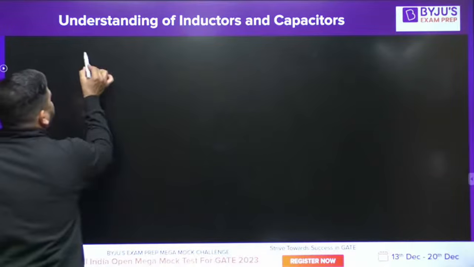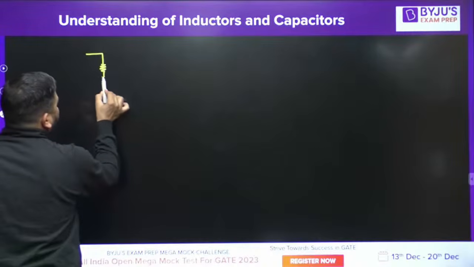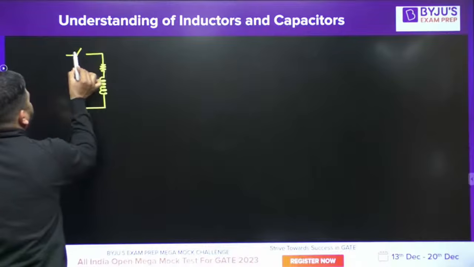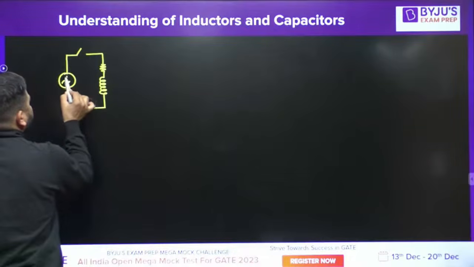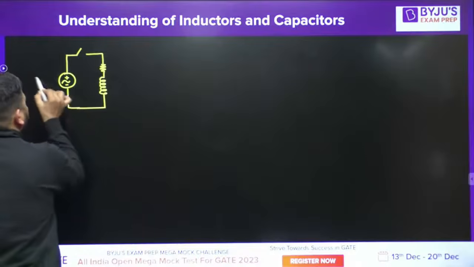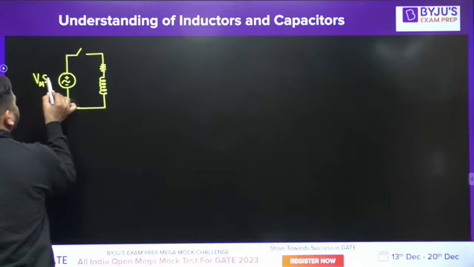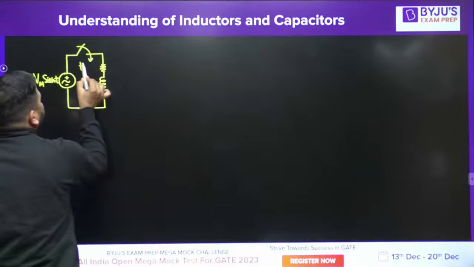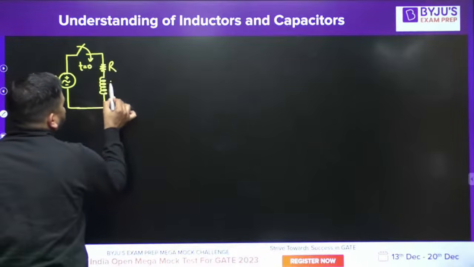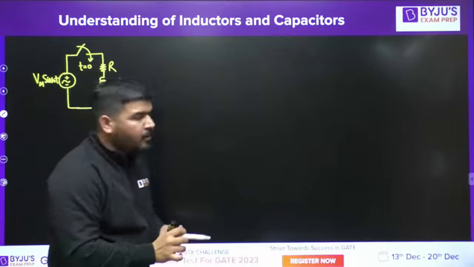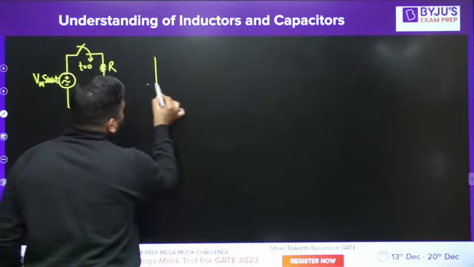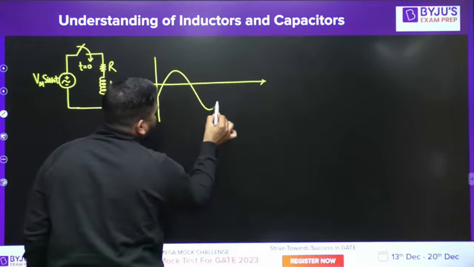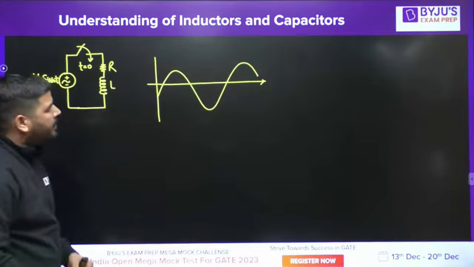Now you can see that I have the circuit like this, R and L, and I have the switch here. This was the circuit, guys, with Vm sin omega t, and the switch is closed at t equal to 0. This is R, this is L. Now we know that the steady state current is this. This was the steady state current.